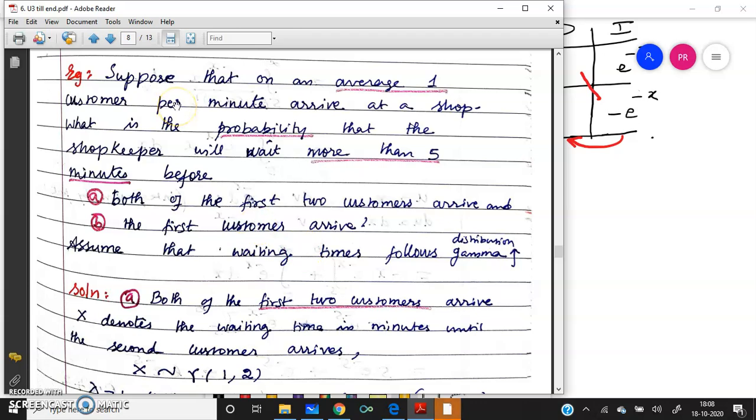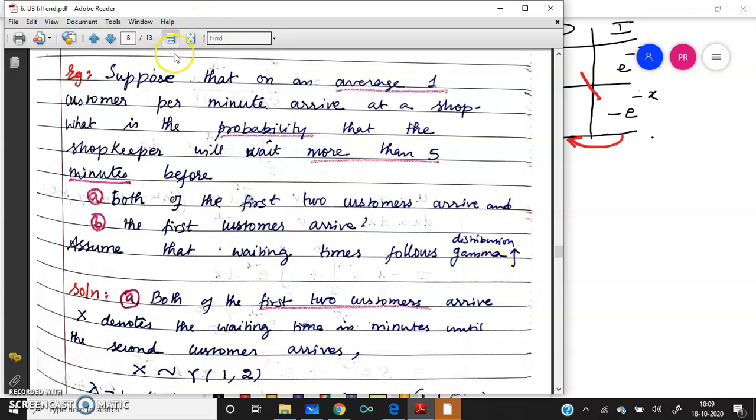Hi students, we'll see an example of gamma distribution. Suppose that on an average, one customer per minute arrives at a shop. What is the probability that the shopkeeper will wait more than 5 minutes before the first two customers arrive? Assume that waiting times follow the gamma distribution.